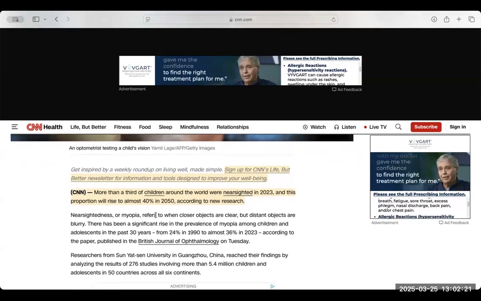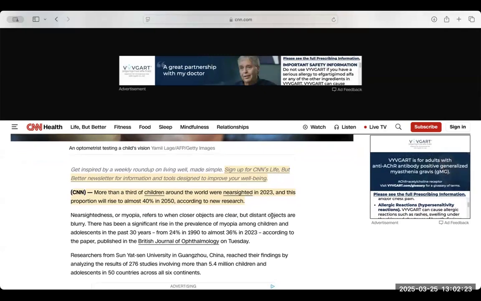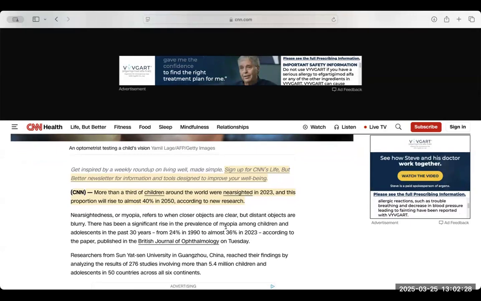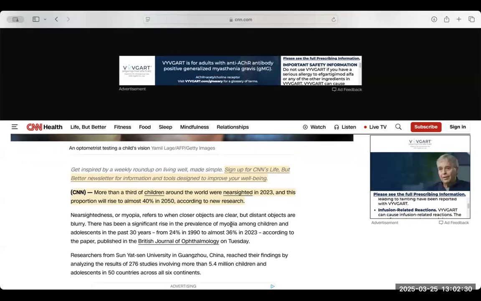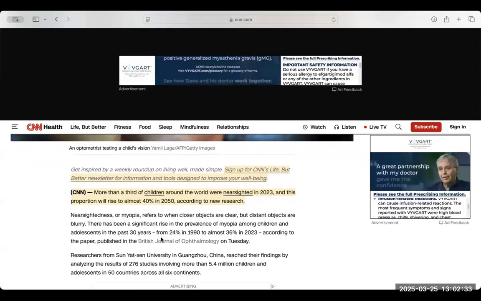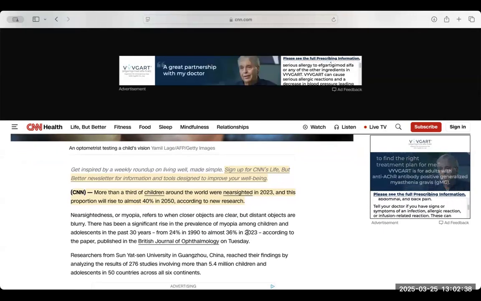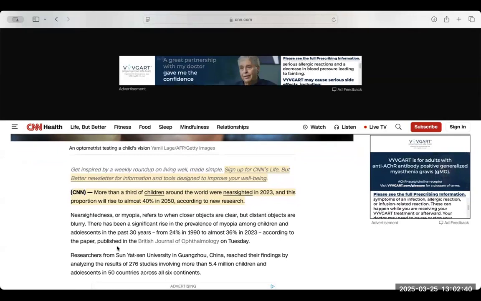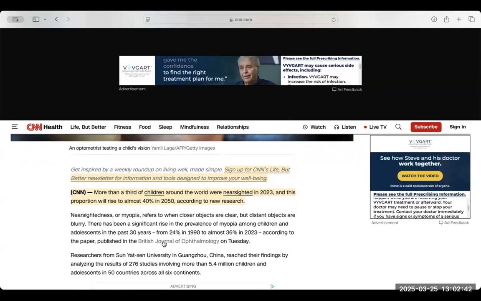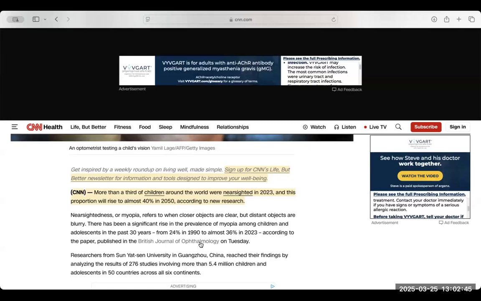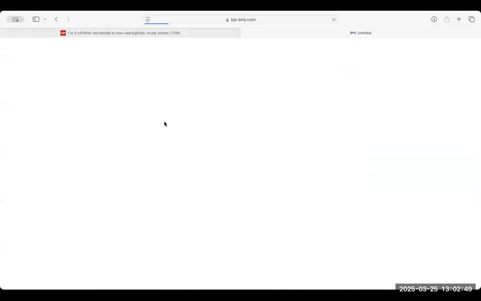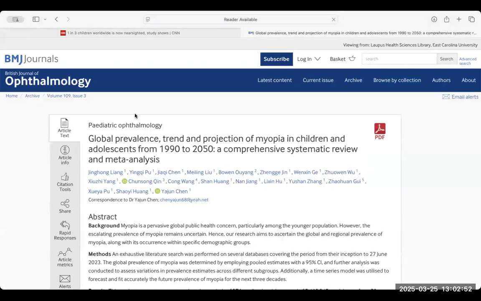It says nearsightedness refers to when closer objects are clear, but distant objects are blurry. There has been a significant rise in the prevalence of nearsightedness among children in the past 30 years. It says it went from 24% in 1990 to almost 36% in 2023. And this is according to the paper published in the British Journal of Ophthalmology. Let's click on this British Journal of Ophthalmology. So they're referencing this particular website, this particular article.